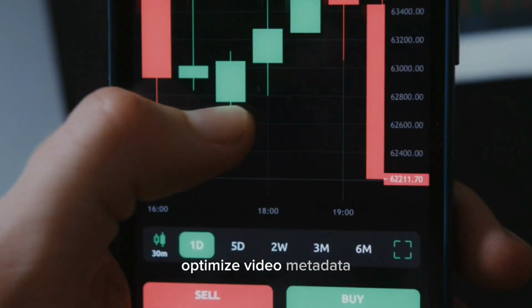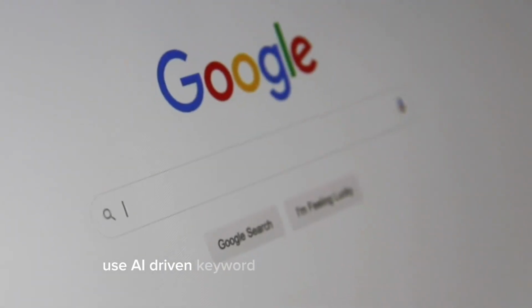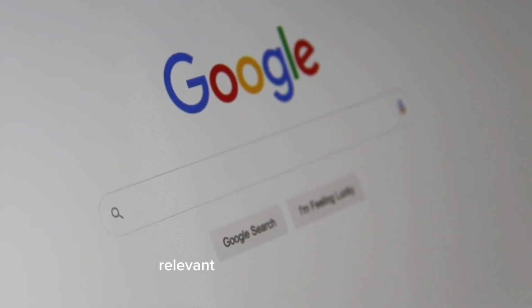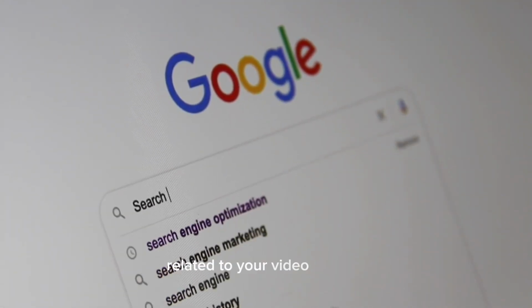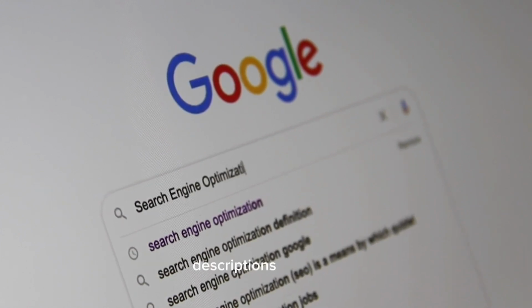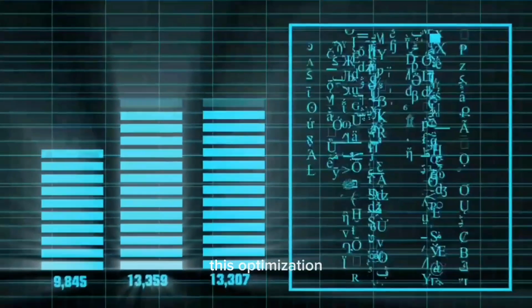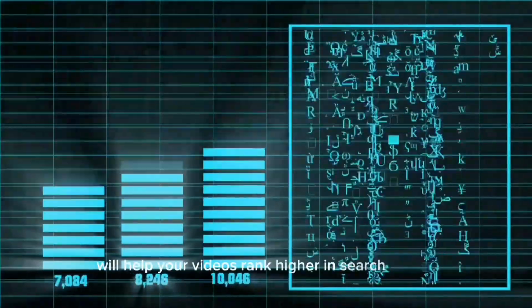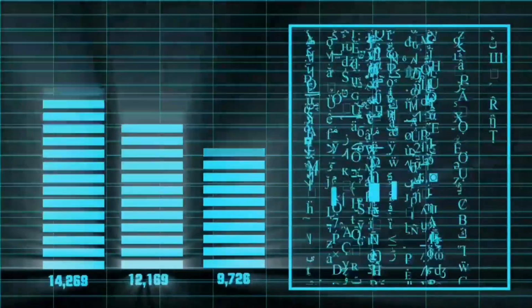Optimize video metadata. Use AI-driven keyword research tools to identify relevant keywords and phrases related to your video content. Incorporate these keywords into your video titles, descriptions, and tags. This optimization will help your videos rank higher in search results and attract more viewers.